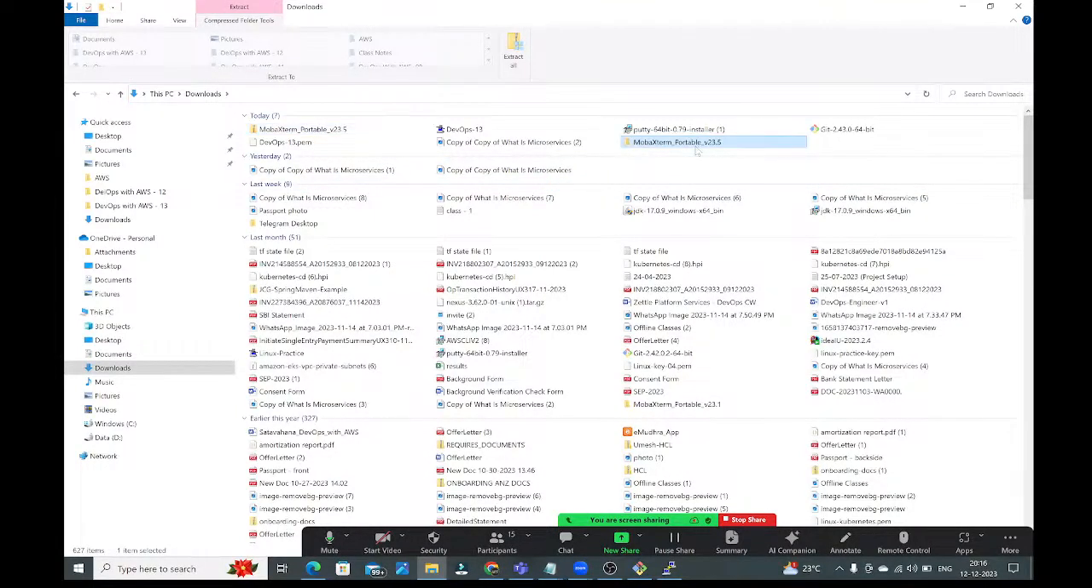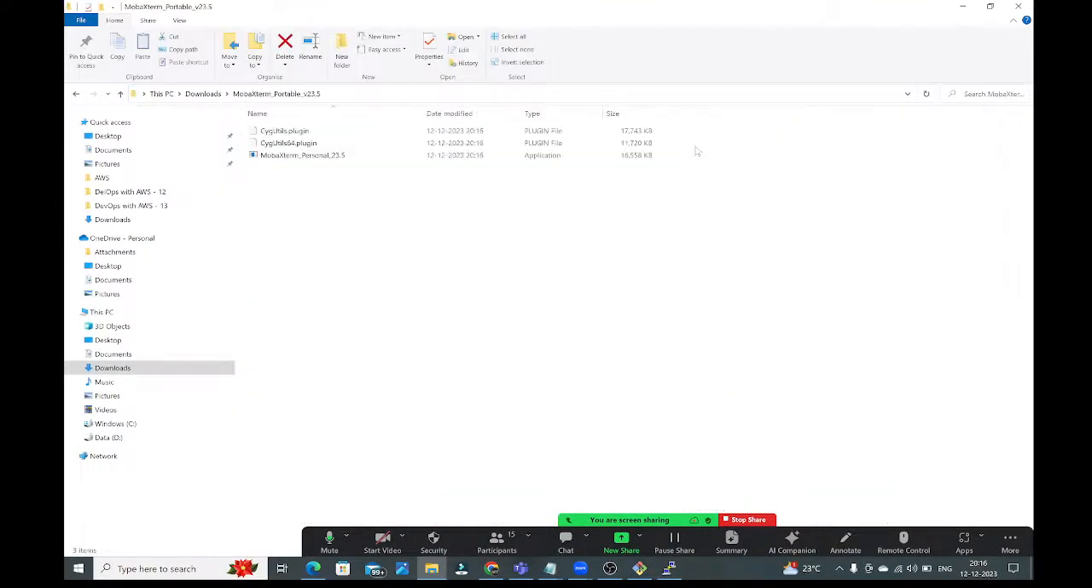See guys, here we have the extracted zip folder. Go to this folder guys. See guys, here we have this application, MobaXterm Personal. Right, this application is there. Just double click on this application.